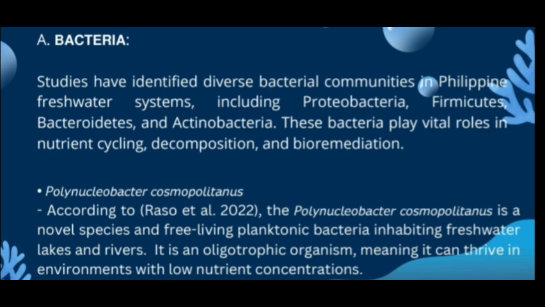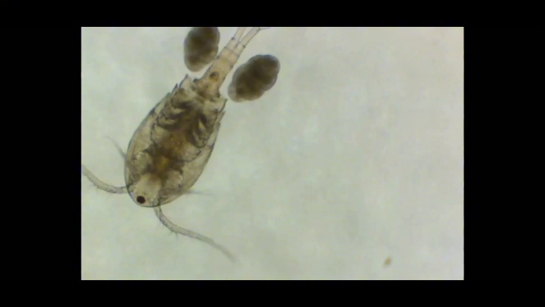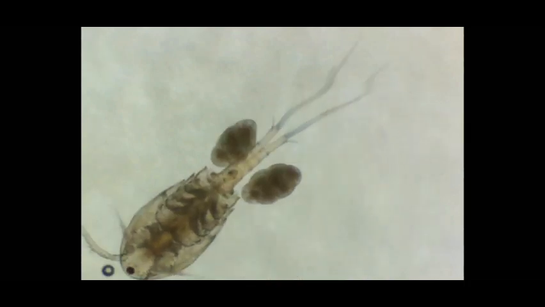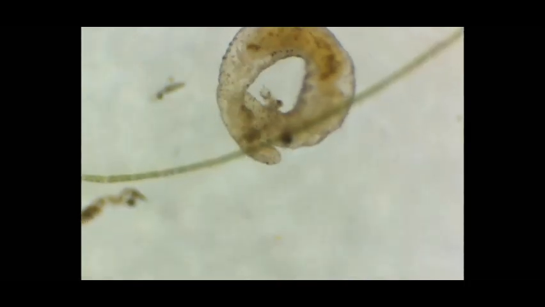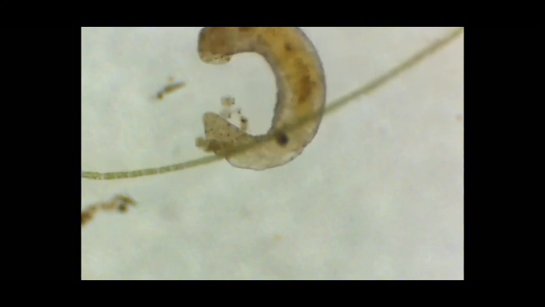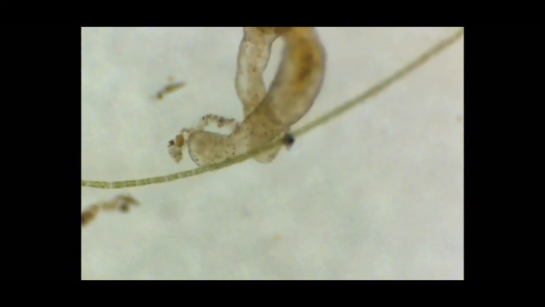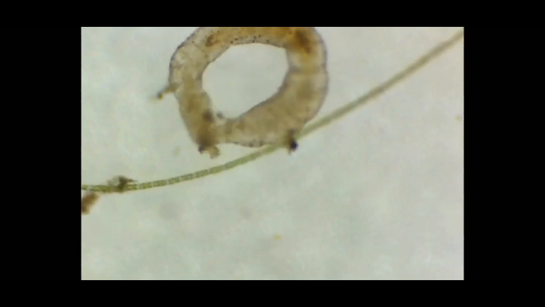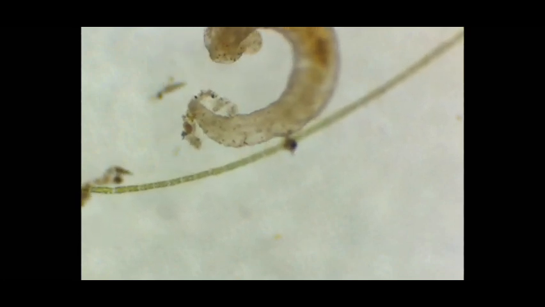Bacteria are microscopic organisms that live in freshwater environments such as lakes, rivers, ponds, and streams. They are essential components of aquatic ecosystems, wherein they play various roles in nutrient cycling, decomposition, and the health of aquatic life. Bacteria possess many characteristics, and one of them is that they are microscopic, so they're too small to be seen with the naked eye. They're also prokaryotic, wherein they are single-celled organisms that lack a nucleus.